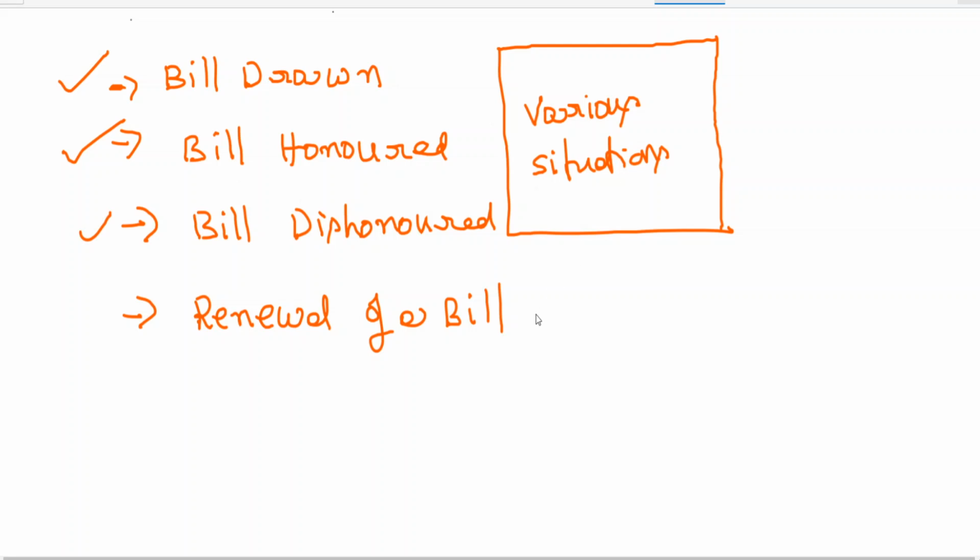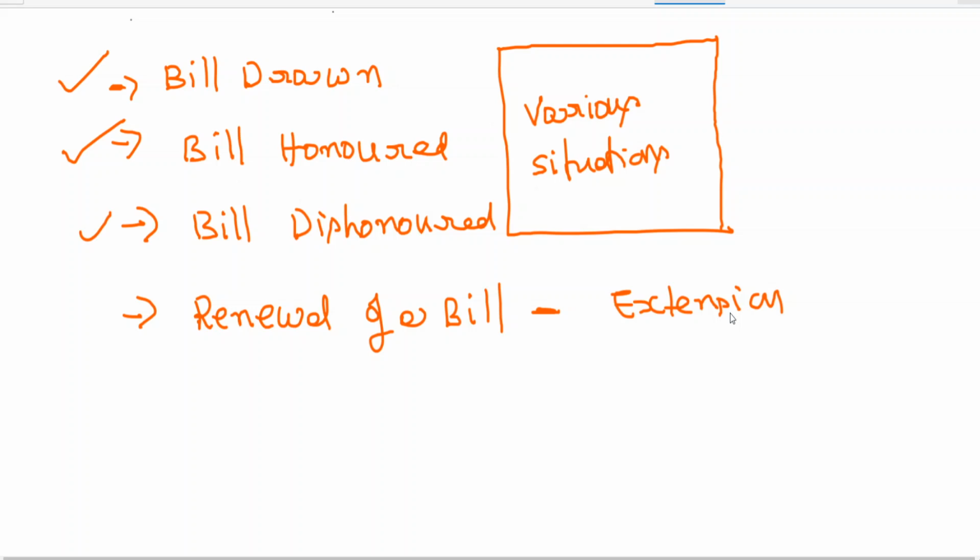Now renewal of a bill means extension. See, I'll tell you what is renewal of a bill. If drawee is having any apprehension that he may not be able to make a payment, he may not be in a position to make a payment, then he may come with a request before dishonor.